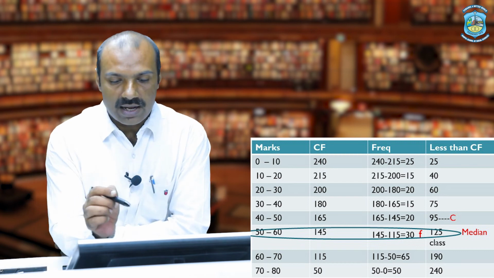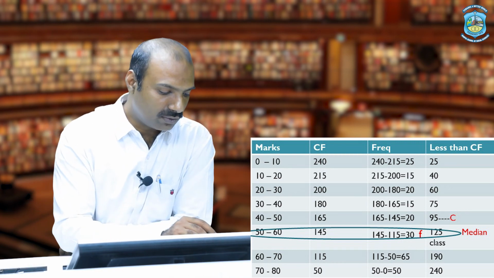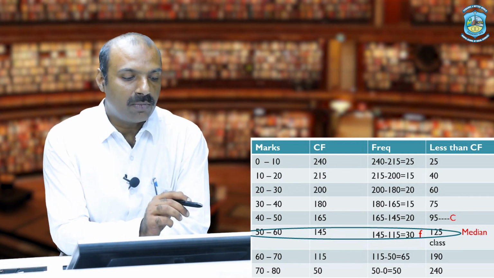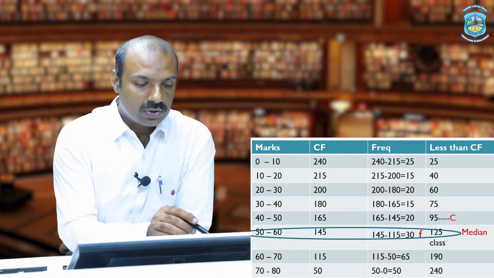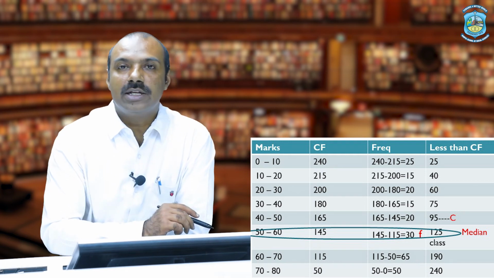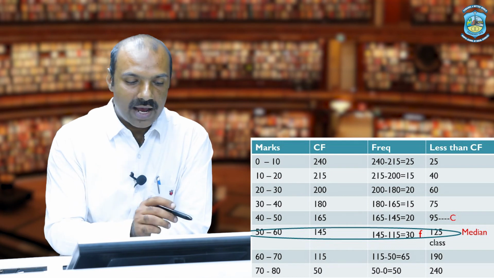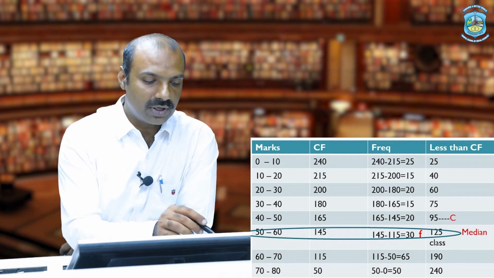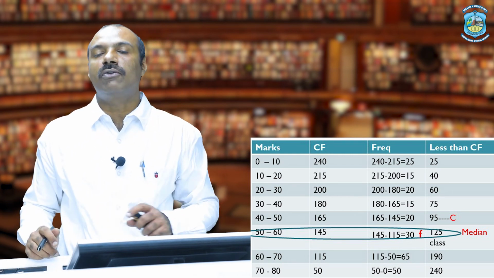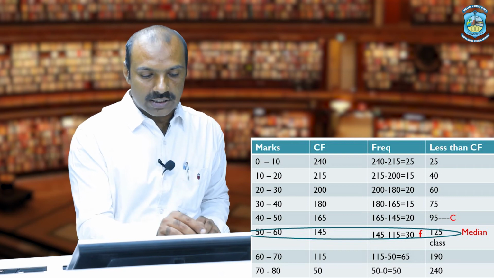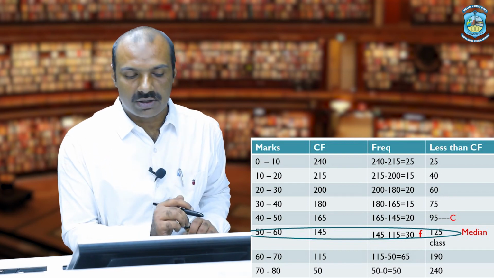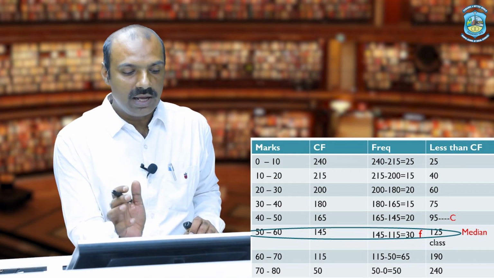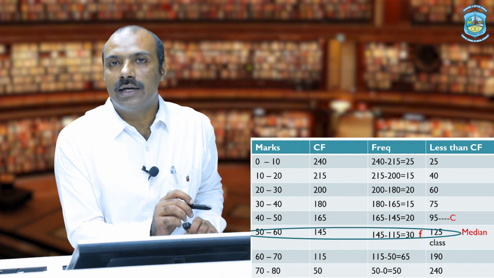The next is given as cumulative frequency. Now one thing we need to understand, whenever a question is given in the form of less than or more than, it is not your frequency, it is your cumulative frequency. So as we have converted this data into the form of class interval, we also need to convert the number of students into the form of frequency. So what it is? It is not a frequency, it is a cumulative frequency. Now how to convert cumulative frequency into frequency when it is given as more than type?